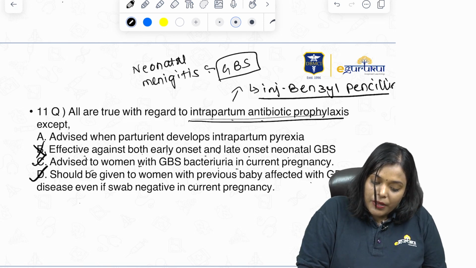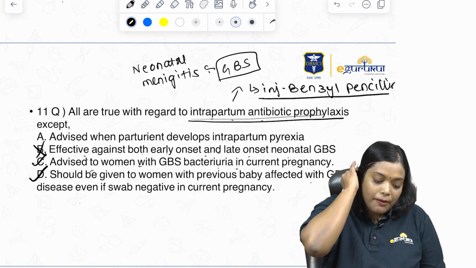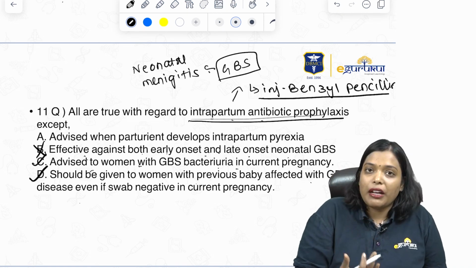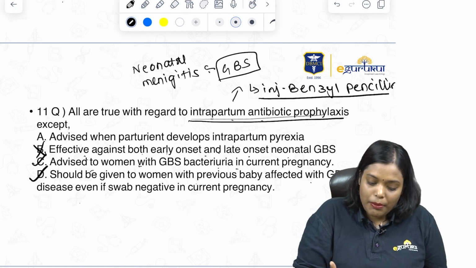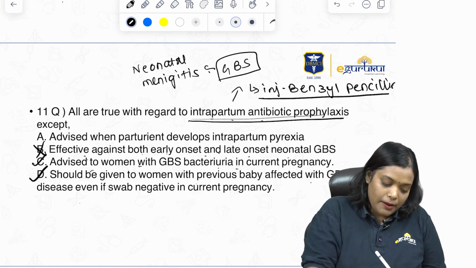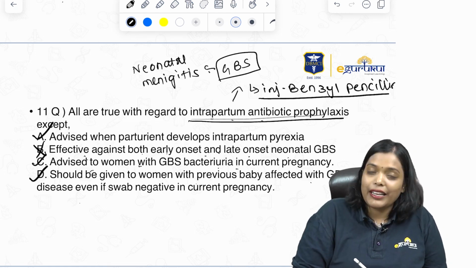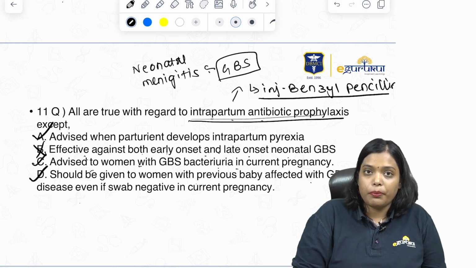Advised when parturient develops intrapartum pyrexia? Yes. If the mother has pyrexia during intrapartum, we definitely give intrapartum antibiotic prophylaxis. So all the other options are correct except B. So the answer here is B, right?